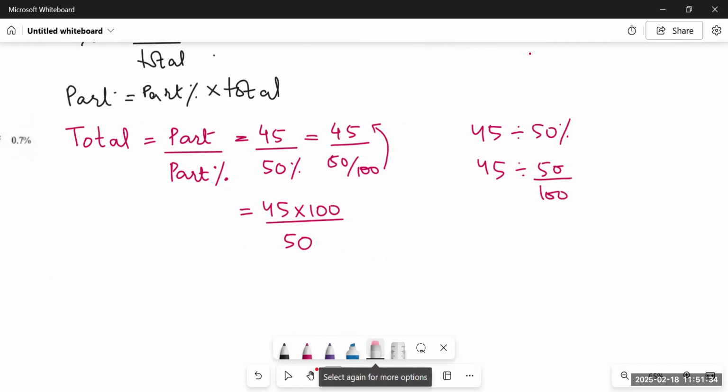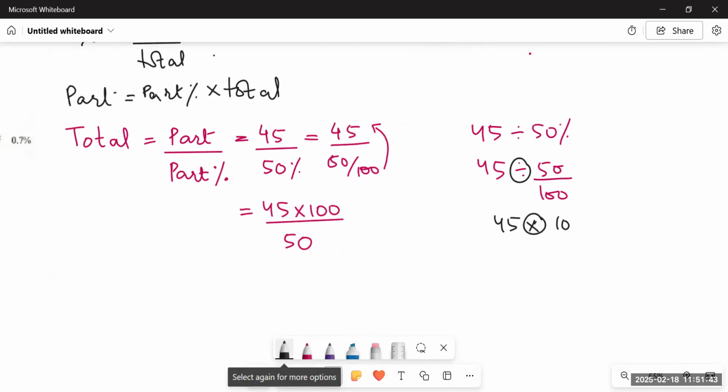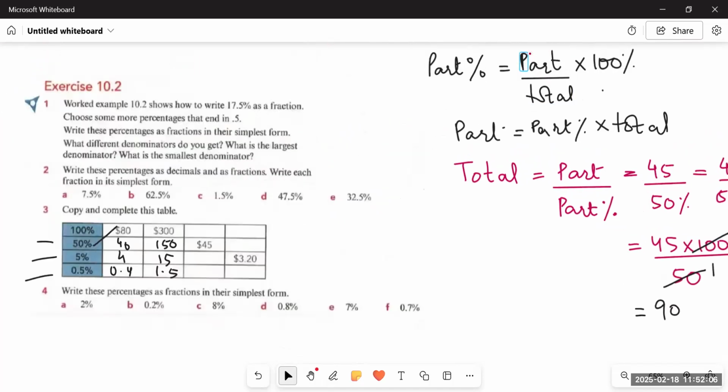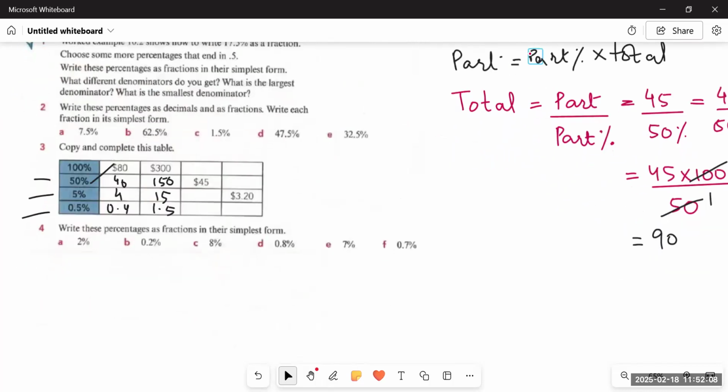And the rule of division is, when we change this division sign to a multiplication sign, the fraction is reciprocated and it becomes 45 multiplied by 100 upon 50. This is the math behind that. So we will cut 50 and 100: 5 ones are 50, 5 twos are 100. Now we will multiply 45 by 2 and we will get the 100%, which is 90. So whenever we have to find out the 100%, the total of something, we will use this formula to find out its total. So 90 would be 100% of 45.